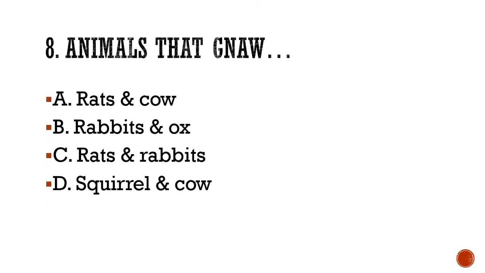Moving on to number 8. Animals that know. Again, this is also eating habit, a style of eating. Options are, now here again the combination of animals are given. Look at it carefully. Rats and cow, rabbits and ox, rats and rabbits, or is it squirrel and cow?